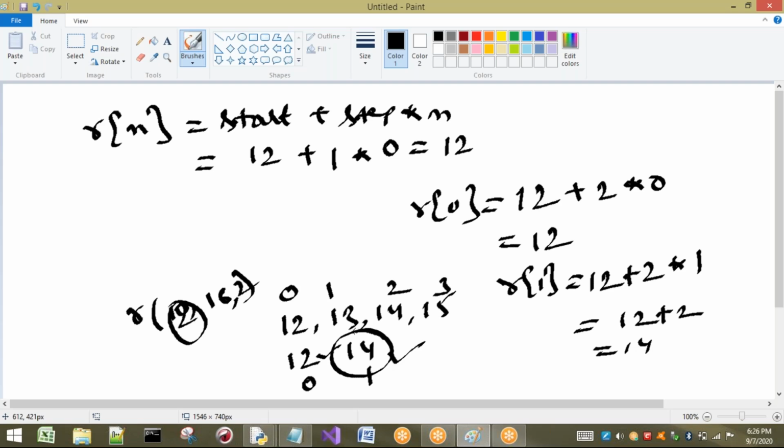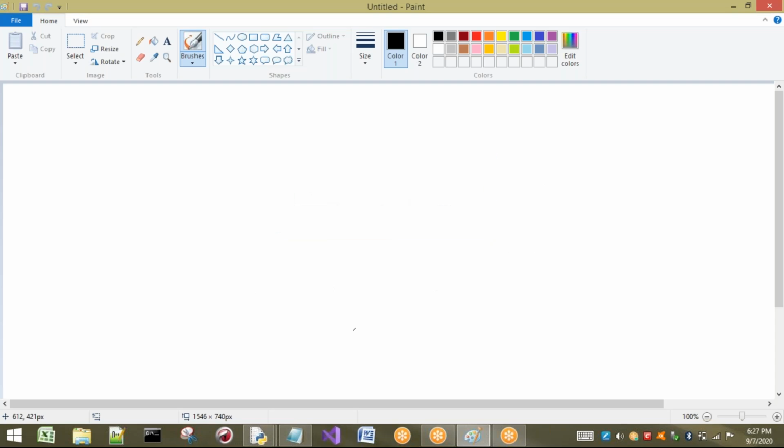Right. Now, in the earlier example, I showed you some negative values. There we are not getting any sequence. In one case, I am not getting any sequence. Let us see why that happens. If you understand this formula, you will get clarity. What is the formula? Start plus step into n.